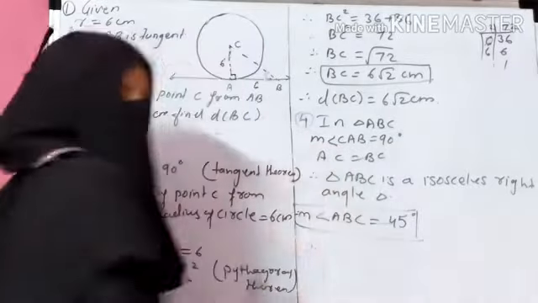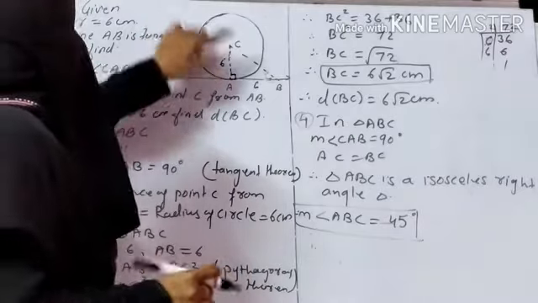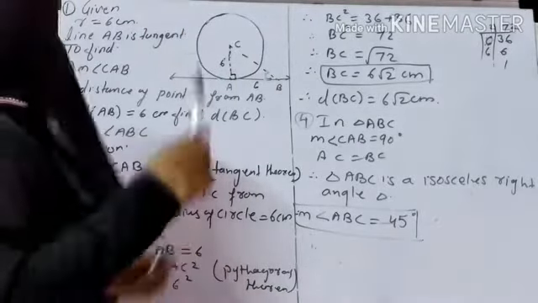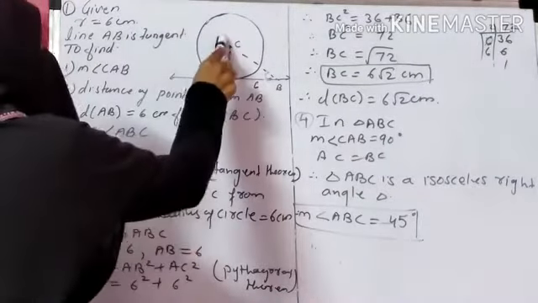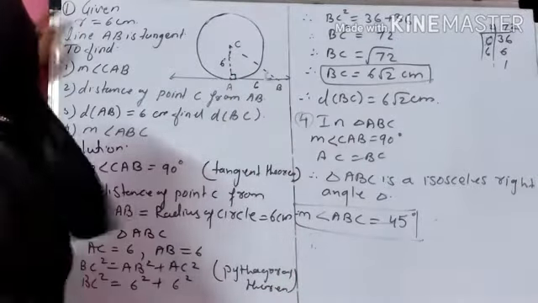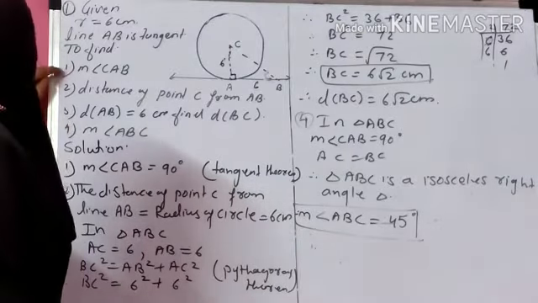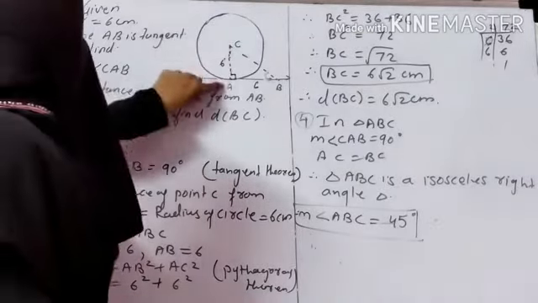Okay. This is your question number 1. In question number 1, they said there is one circle and there is one center. The center of this circle is C and the radius is 6 centimeter. And AB is the tangent. Then you have to find the following. Okay. Number 1, you have to find the measure of angle CAB.